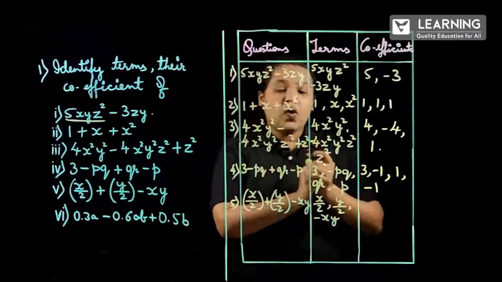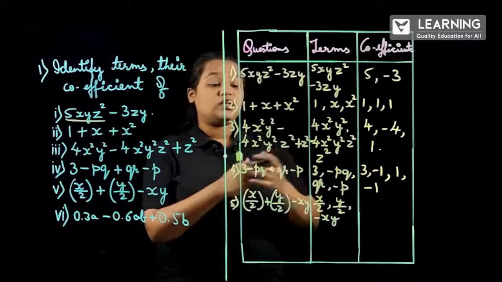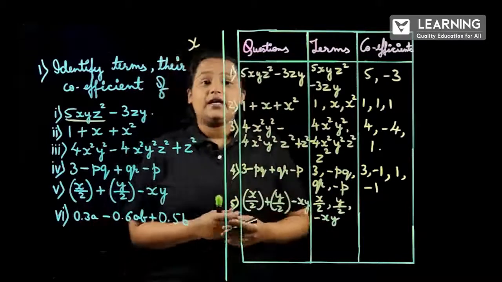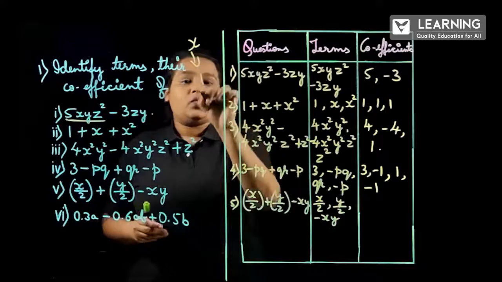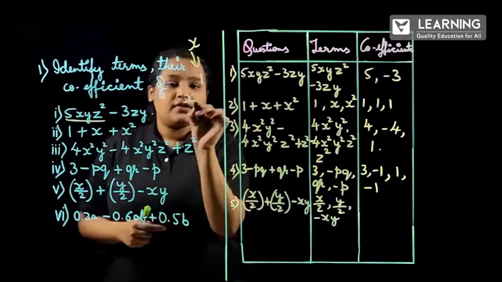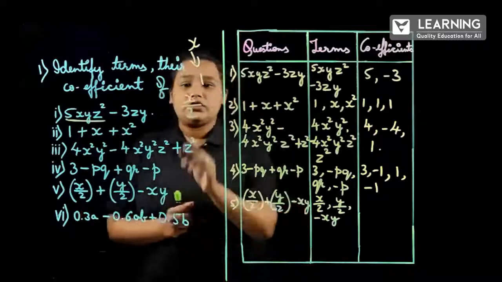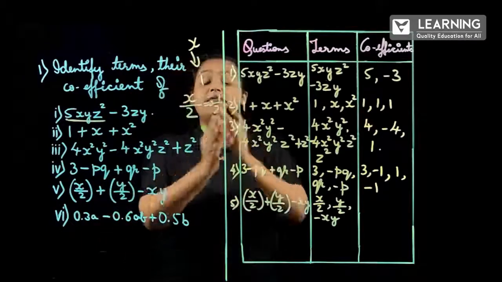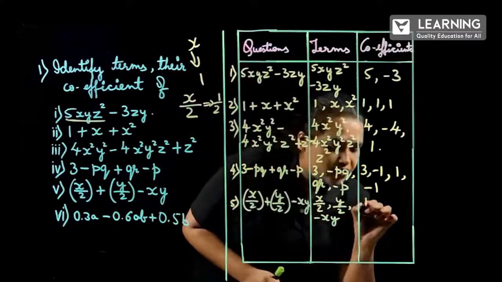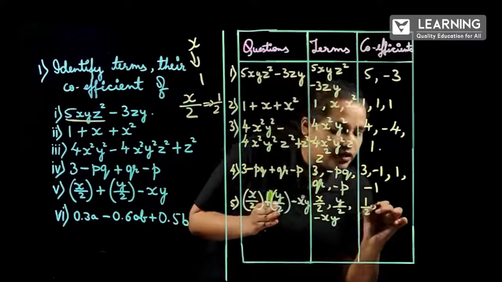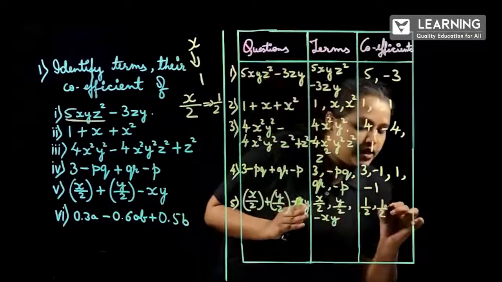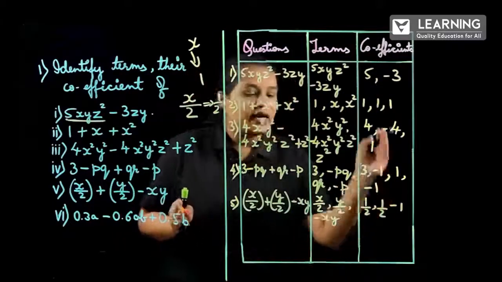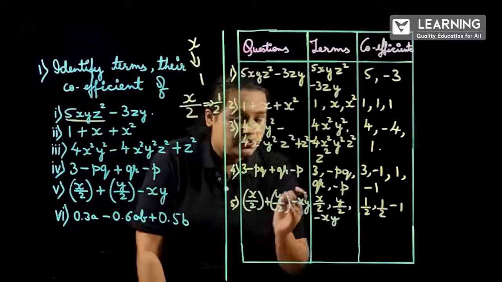So here what will be the coefficient? How can we take out the coefficient? So as I said, if any numerical is given just like that, its coefficient will be 1, correct? So if it is divided by 2, here no coefficient, so we will be writing 1 and denominator same. So it will become 1 by 2. Like that, the coefficients will be 1 by 2 and 1 by 2 again, then minus 1. Now understood? 1 by 2, 1 by 2 and minus 1 are the coefficients of the fifth expression.